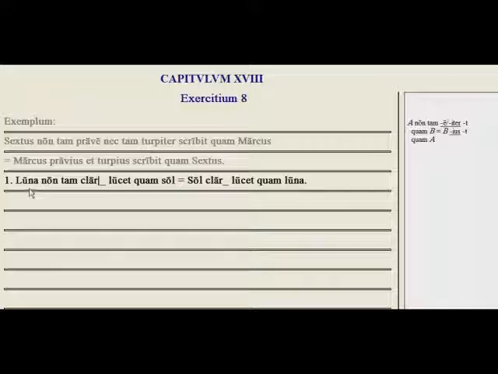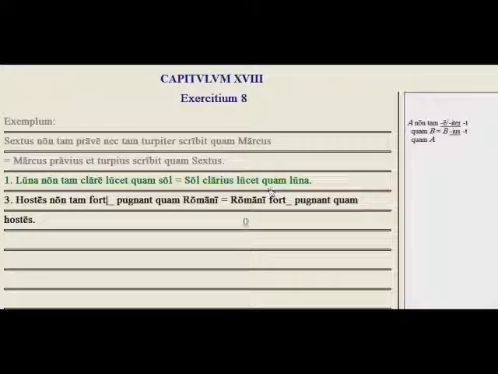So let's practice. The moon doesn't shine as bright, clara. As bright, we have clare, because it's the adverb form. It doesn't shine so bright as the sun. The sun shines more brightly, and here is where we have the adverbial comparative, which ends in ius. Shines more brightly than the moon. Let's try exercise 9.